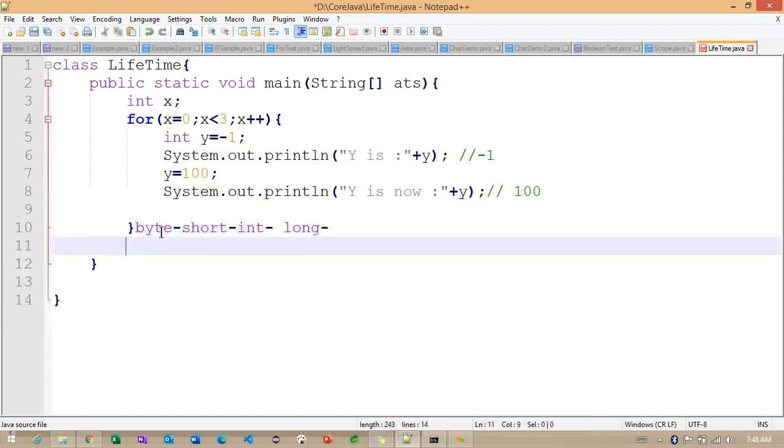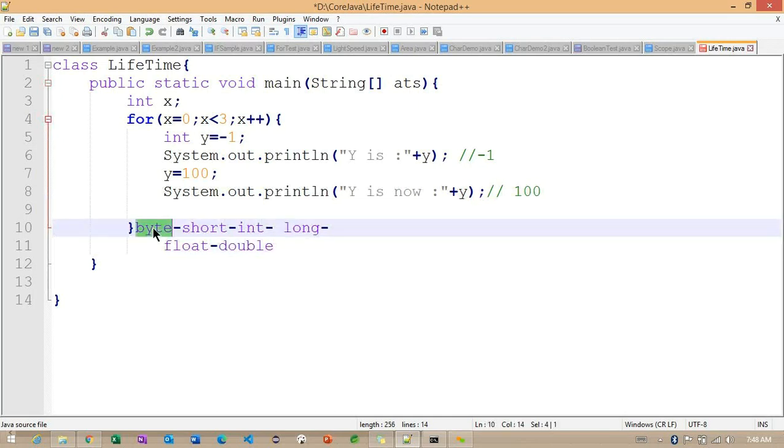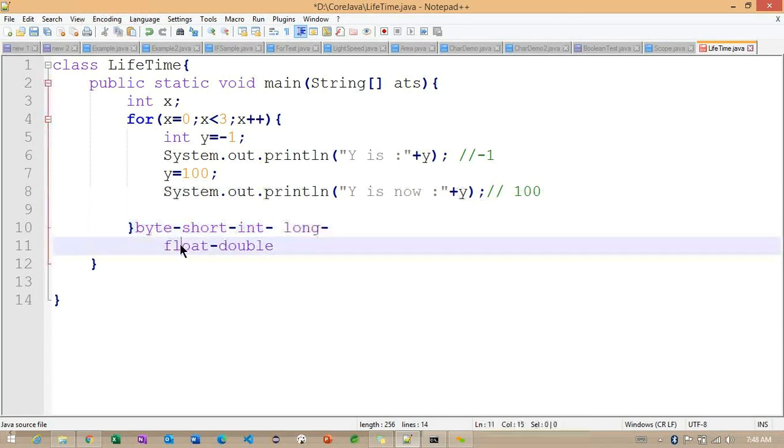In the same way, we have another group, the floating point group, float and double. Byte is the smallest data type and long is the highest for the integer group. For the floating group, float is the small data type and double is the highest. Getting the point.